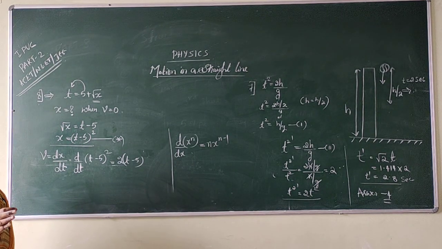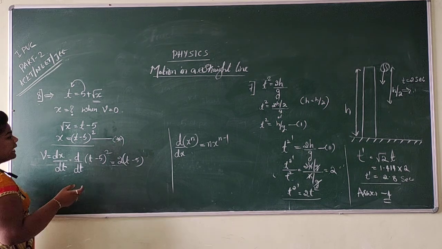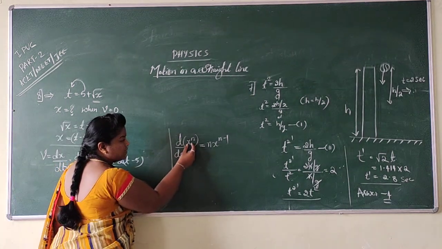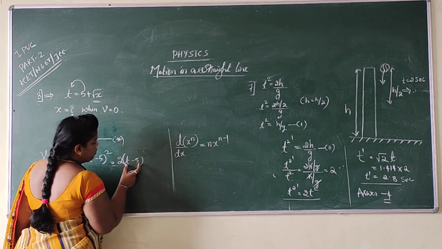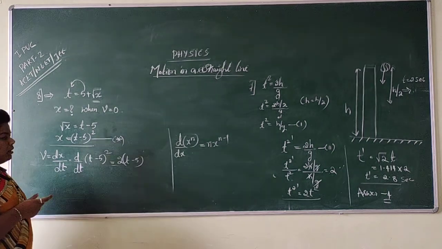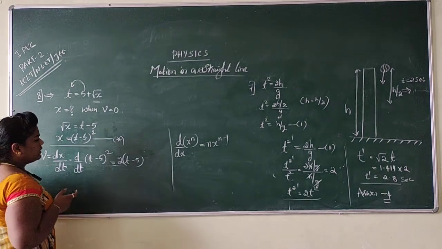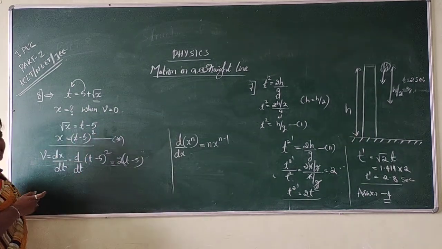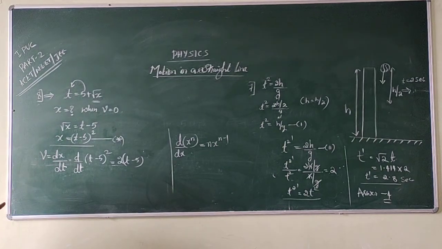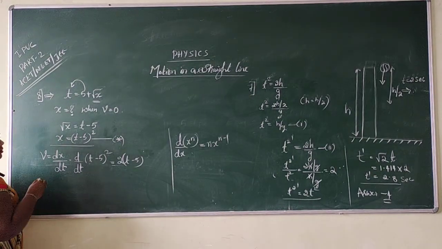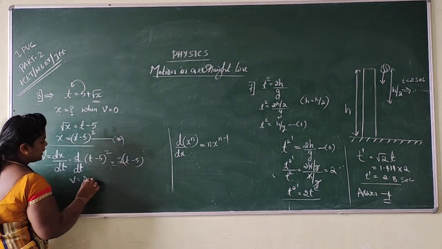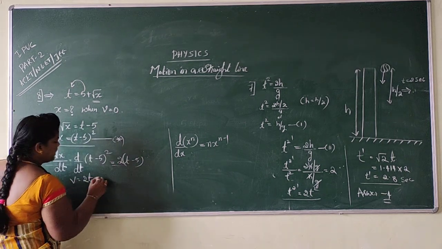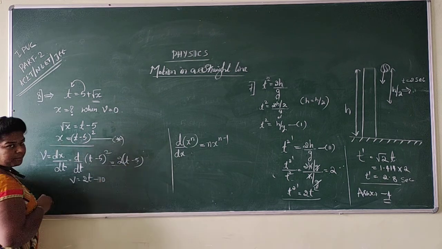But we should not stop here itself. Why? Because here we have only one term said to be x, but here we have the complete term, that is t minus 5, so that we can differentiate this also. So finally I got 2 into t minus 5. Now, what is the value of v? V is equal to 2 into t is 2t, minus 2 fives is 10.